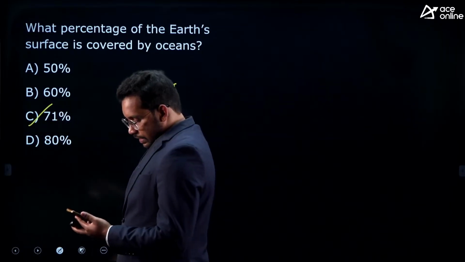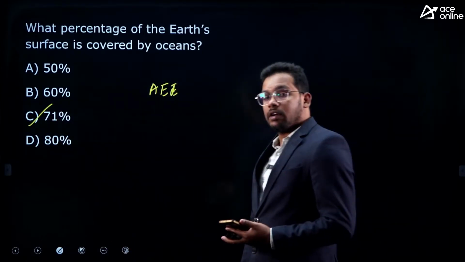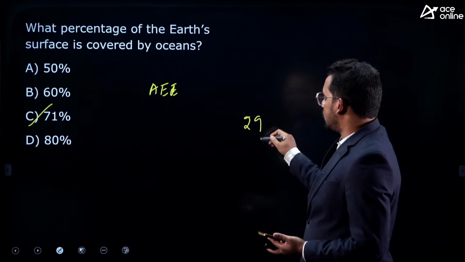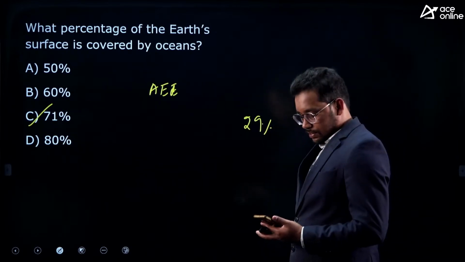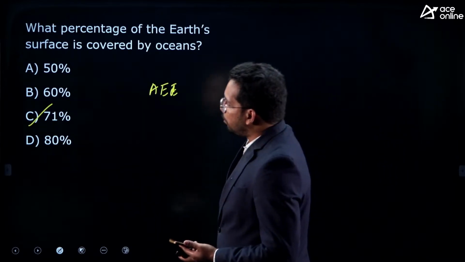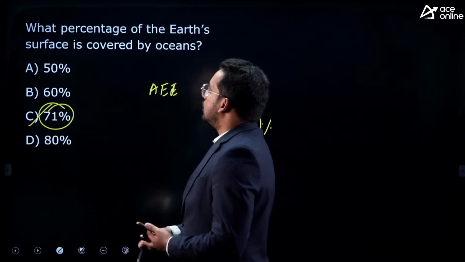Yes, it is C, 71%. The rest of the 29% is filled with the continents. So very important question, very important fact, that is 71%.